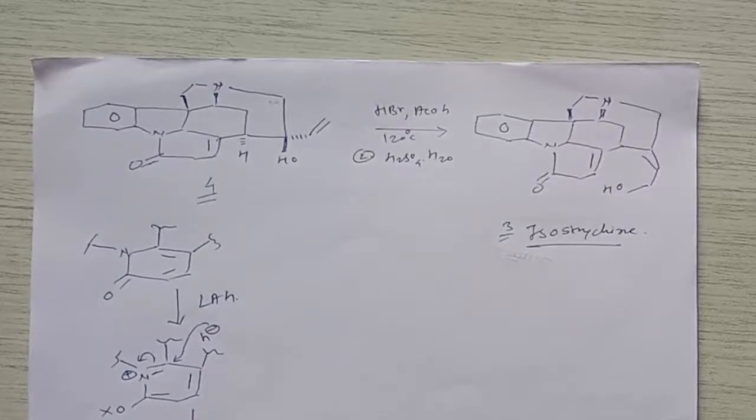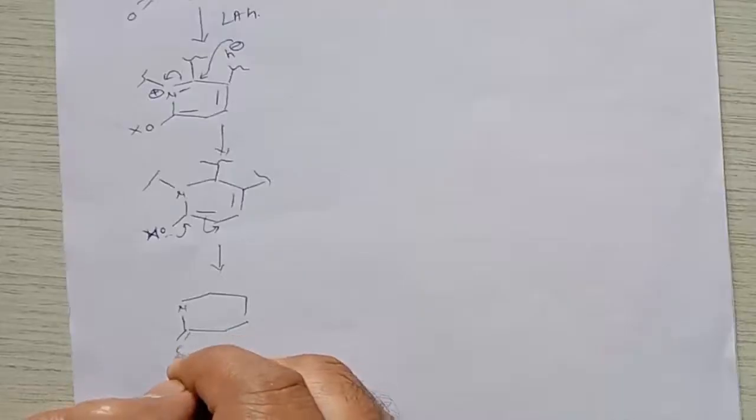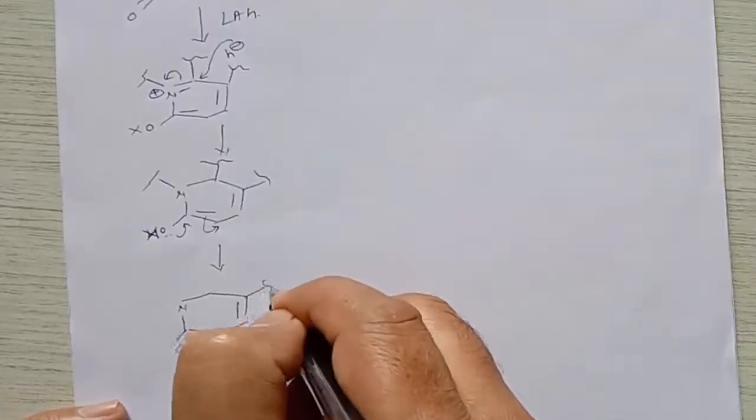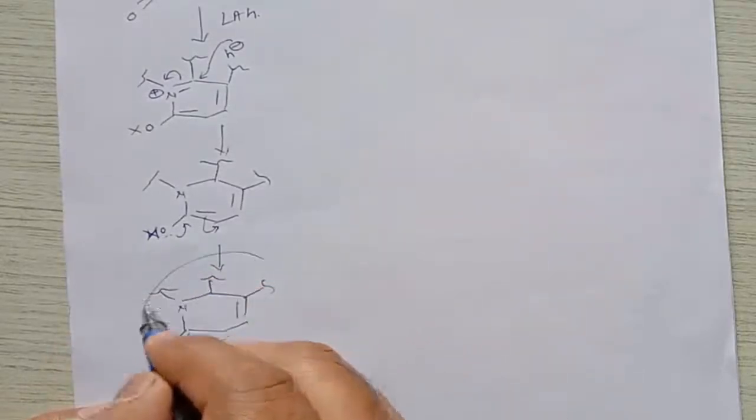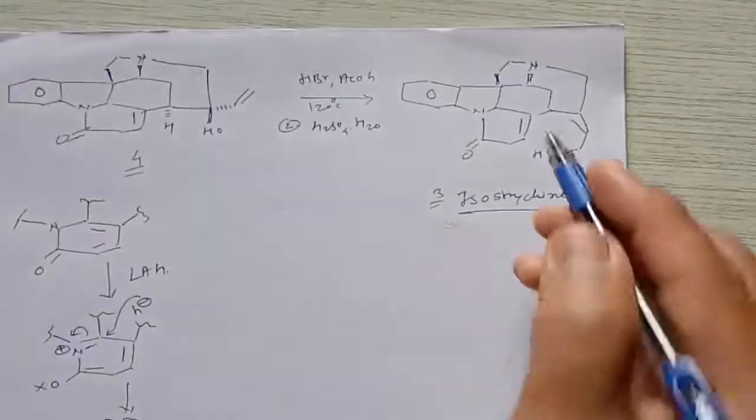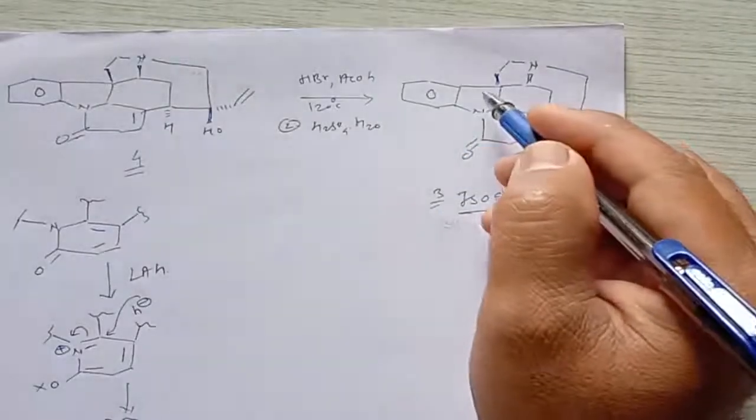Then it gives a compound like this, but in further step it will undergo neutralization, and then it gives a compound like this. So here is the carbon group, here is a double bond, here is substitution, and here is substitution, right? So that means this compound will be same like this.